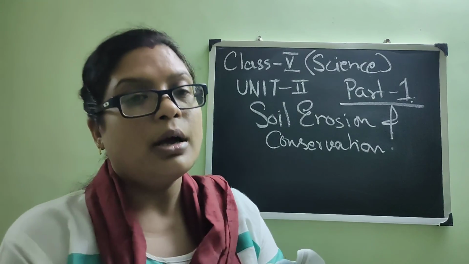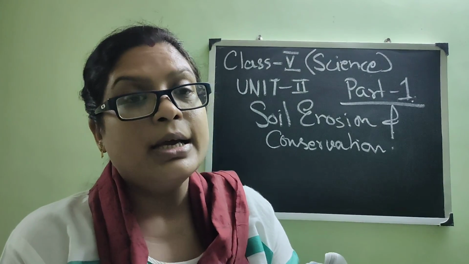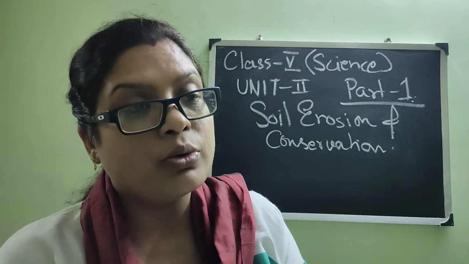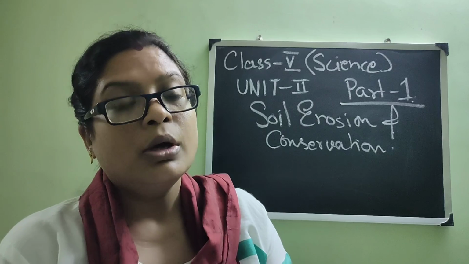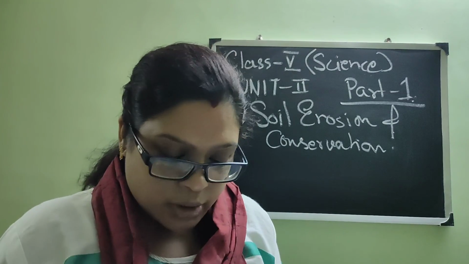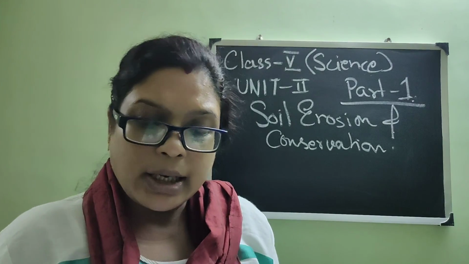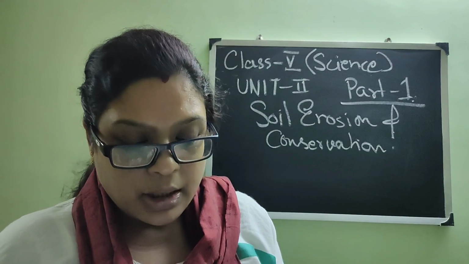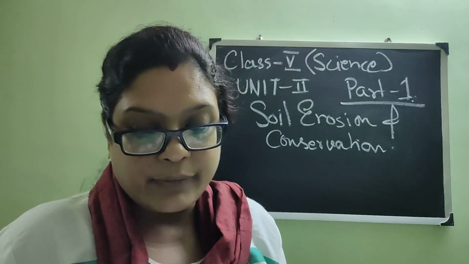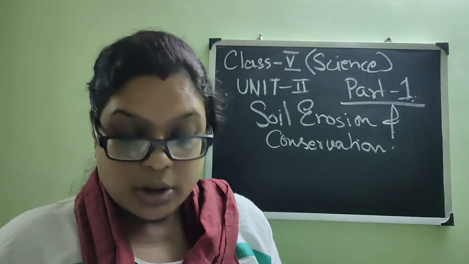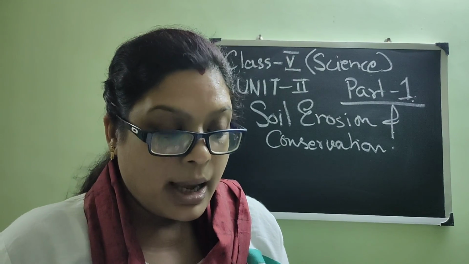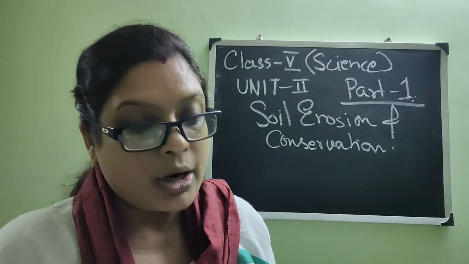As the topsoil, the topmost layer of the soil, is the most fertile one, and which is very good for the crops to grow, it is very important to preserve or to conserve that soil. Now in this chapter we are going to read about soil erosion and conservation, and why it is important, why the soil is very important, that we will read. Next we will read about the soil formation, how the soil is forming, and how erosion of soil is occurring.